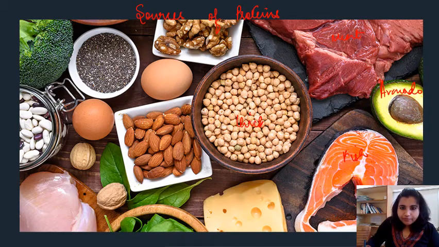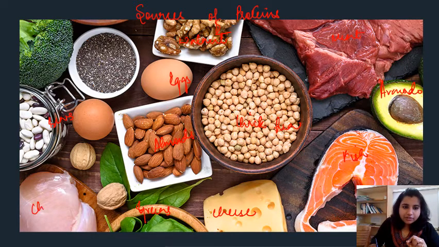Chickpea, almonds, right? Eggs, walnuts, beans, so many are there, right? Greens, spinach, cheese, again chicken. So these are the sources of proteins from where you can get the protein, right?